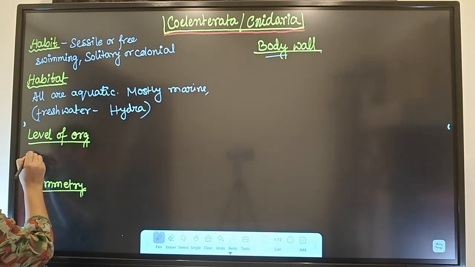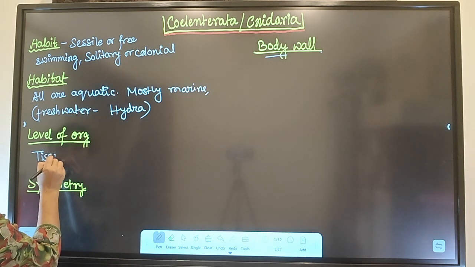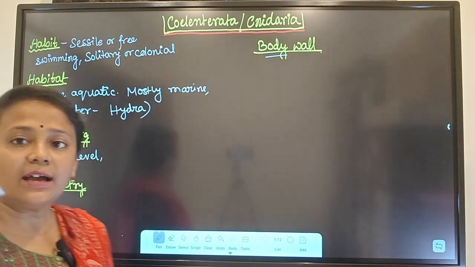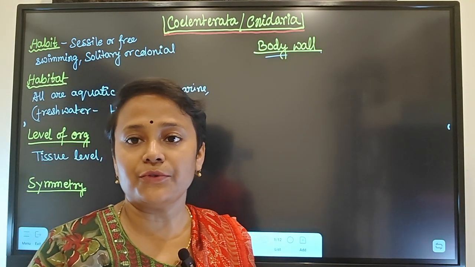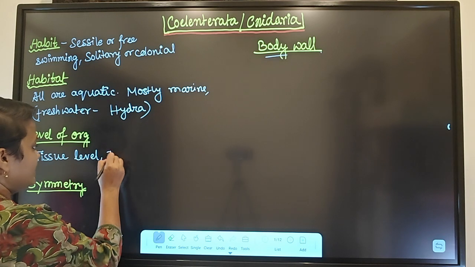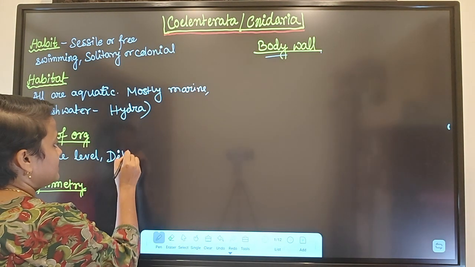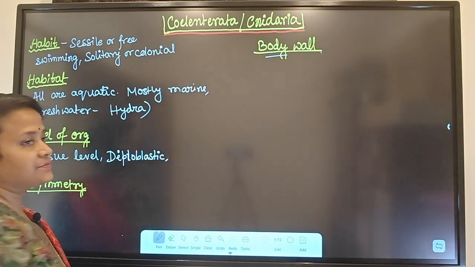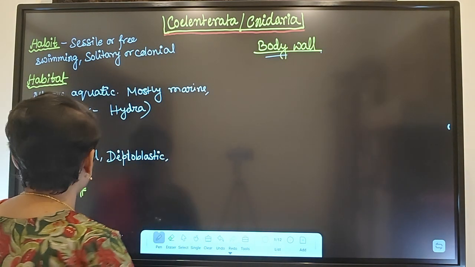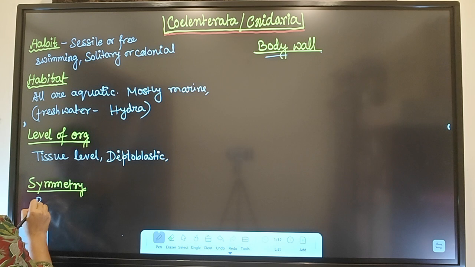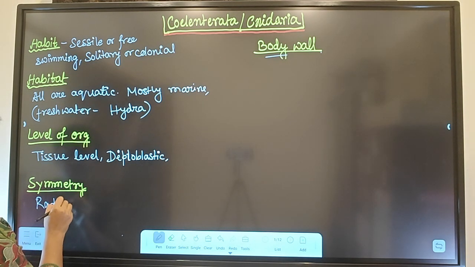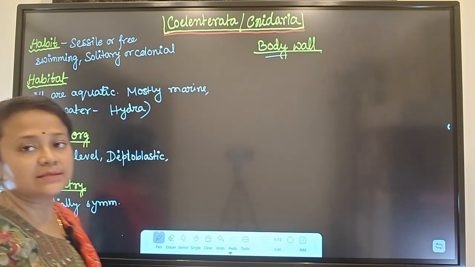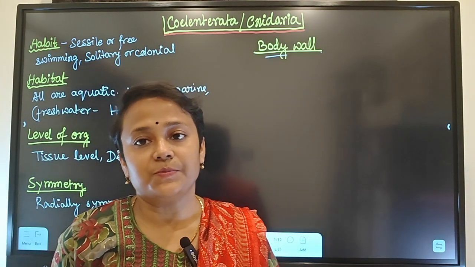Coming to level of organization, they will have tissue level of organization. We know that coelenterates and ctenophorans have tissue level of organization, and they are diploblastic, means they have only two germ layers, ectoderm and endoderm. Symmetry, they are radially symmetrical, means the body is divided by many planes to get two equal halves.